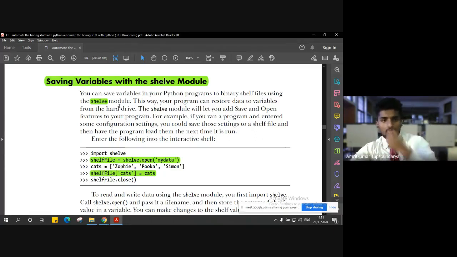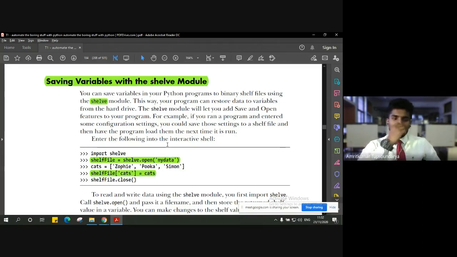All right. So shelve is the name of the module, which you have to import before using any command that makes use of it. For example, we make use of shelve.open. We create a variable called shelf file, and use the module shelve dot the method open, followed by a string, let's say my data.